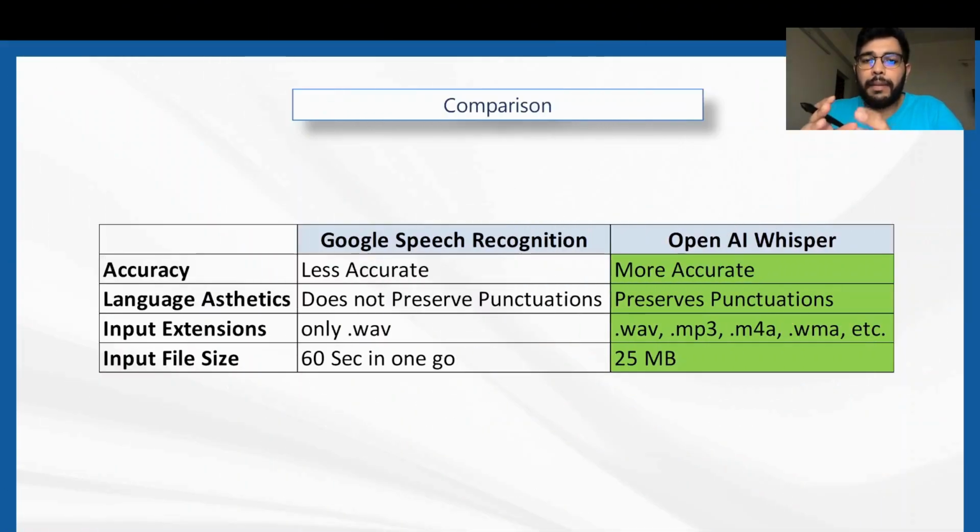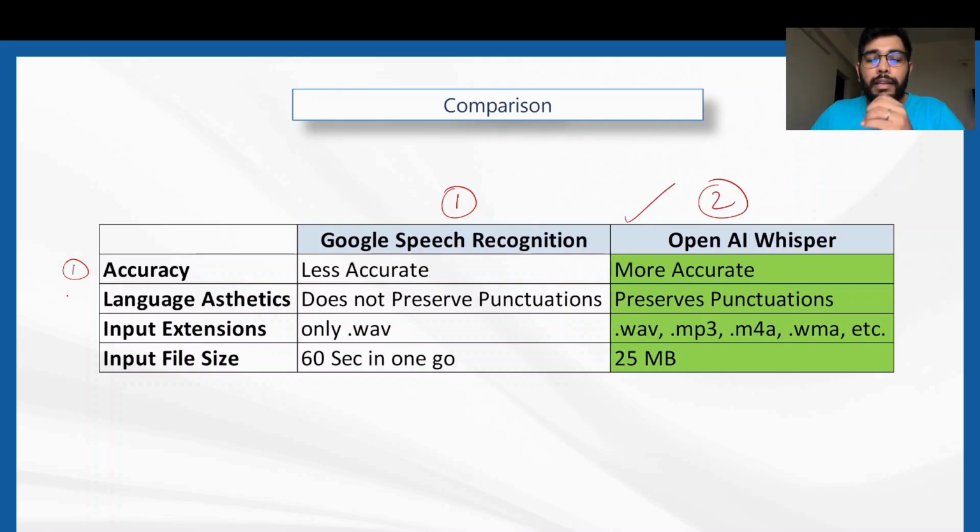Now let's try to summarize the comparison of both the methodologies of converting speech to text. The first one is Google speech recognition and the second one is OpenAI Whisper. The first point of comparison is the accuracy with which the speech is converted to text. OpenAI's Whisper is better as compared to Google speech recognition. The reason is, as we just saw, Google speech recognition was not able to transcribe the whole text. Some of the chunks it missed while transcribing. Hence, with respect to accuracy, OpenAI is a clear winner.